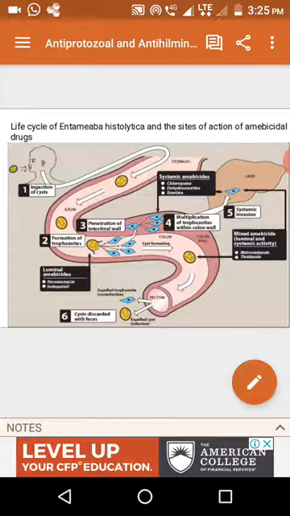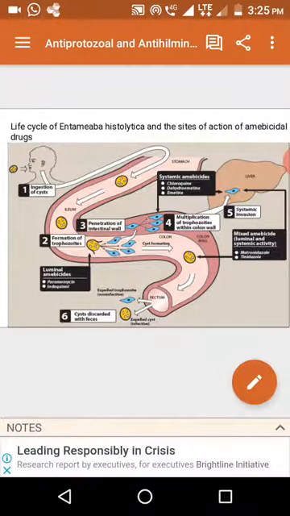The signs and symptoms of amoebiasis include majorly diarrhea, which contains thick mucus as well as blood in the feces. So majorly diarrhea, with stools containing thick mucus as well as blood streaks.